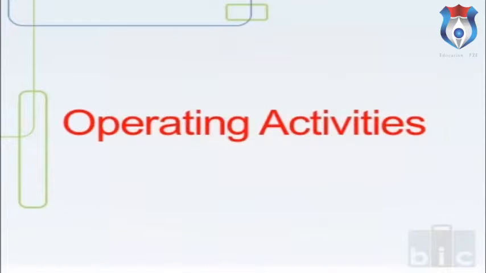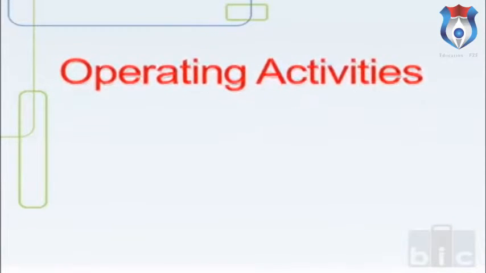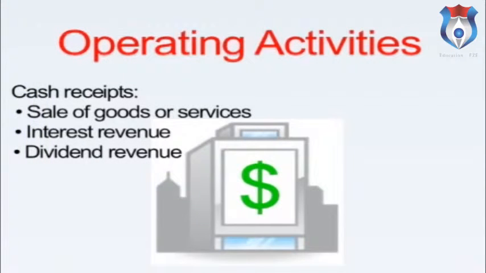Cash flows from operating activities reflect how much cash is generated from a company's products or services. Cash receipts include the sale of goods or services, as well as income from items such as interest and dividends. While interest or dividends could be considered financing activities, the Financial Accounting Standards Board classifies them as operating activities.